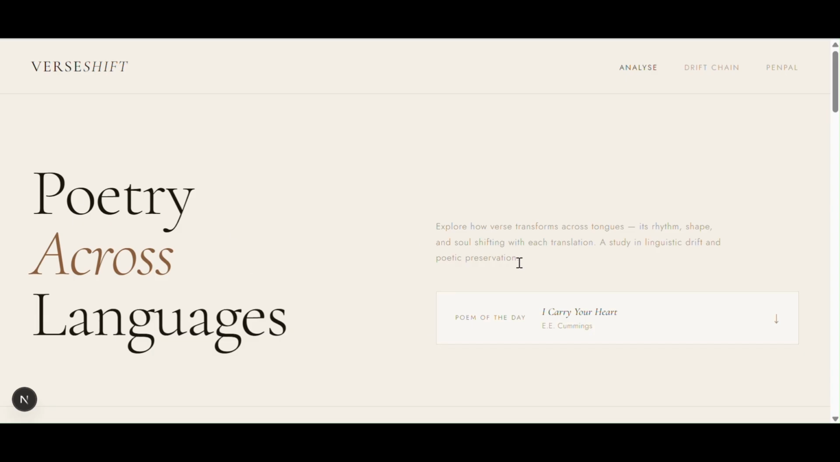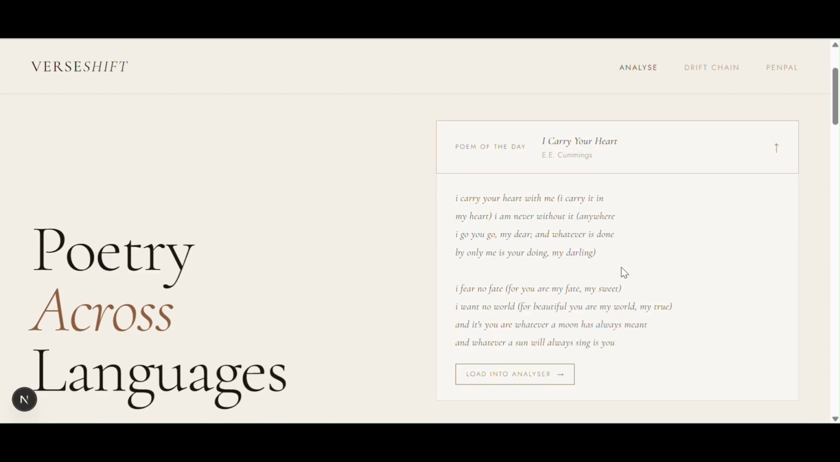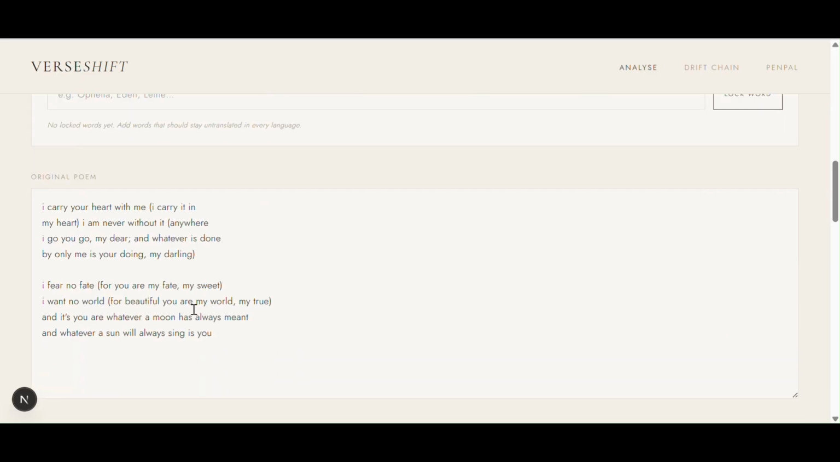So let's start. If you don't have a poem ready, VerseShift includes a poem of the day. Not just if you don't have a poem, even if you just want to learn a new poem or just experiment. This is being scraped from a poetry database. Today we have E. E. Cummings' poem, and you can just load it into the analyzer with one click, and you can see it here.